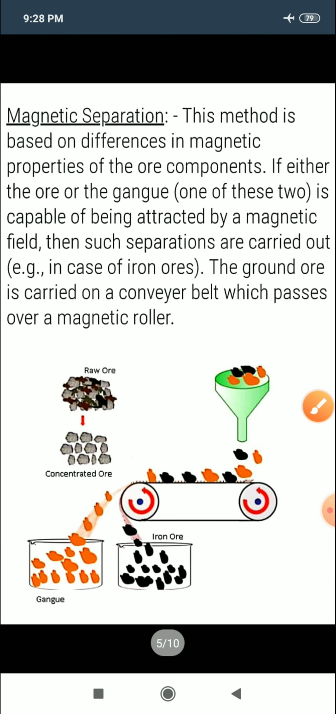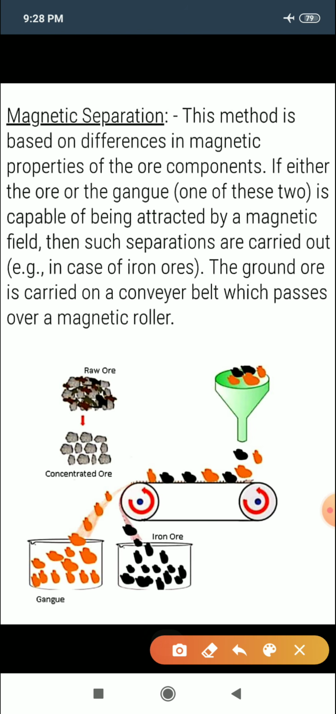The next method is magnetic separation. This word itself indicates that it is based on the magnetic properties of the ore components.